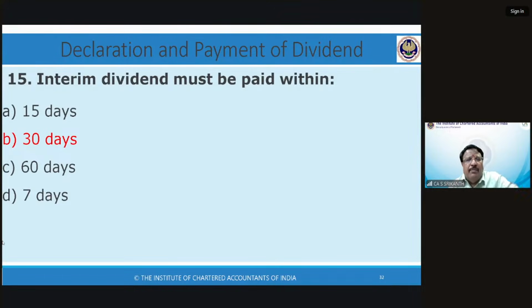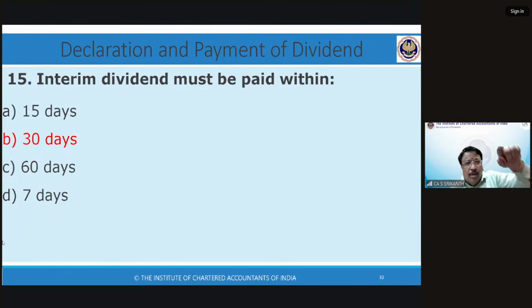Interim dividend must be transferred to the unpaid dividend account within 7 days of expiry of the 30 days from the date of declaration. So that's why we are not asking that question here. It's a very complicated MCQ, because interim dividend is not from any particular day. It is from the expiry of 30 days from the date of declaration: from the 30th day, within 7 days, you have to transfer it to the unpaid dividend account. So 7 days. There's one more provision here.